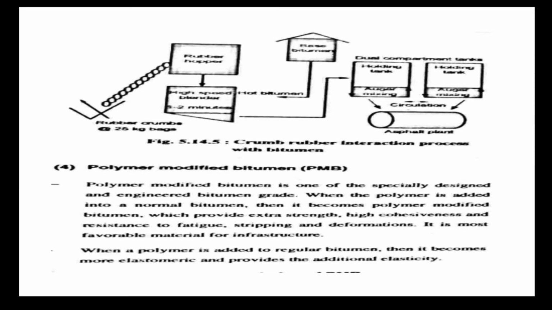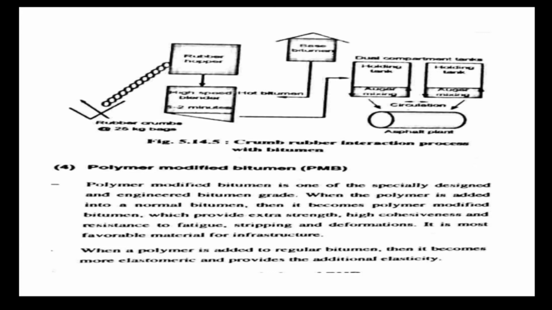Next, we shall discuss polymer modified bitumen. Polymer modified bitumen is a specially designed and engineered bitumen, made when a polymer is added into normal bitumen. Here the polymerization takes place by addition of a polymer into the bitumen. Then this bitumen becomes polymer modified bitumen, which will provide extra strength, high cohesiveness and resistance to fatigue,